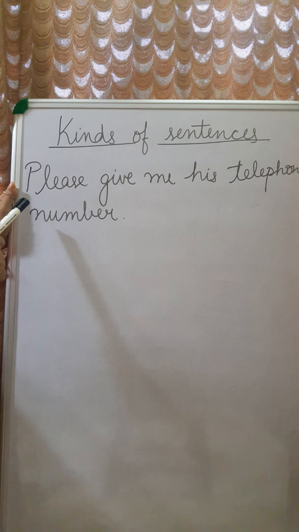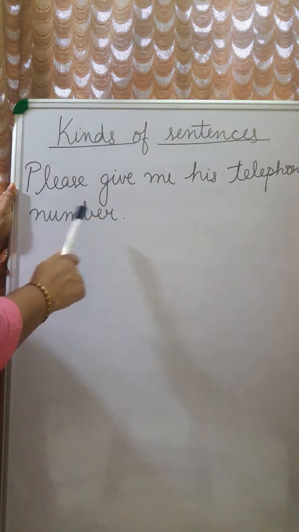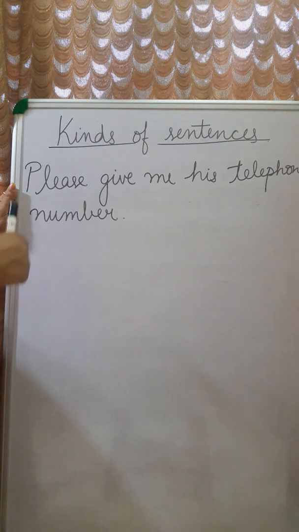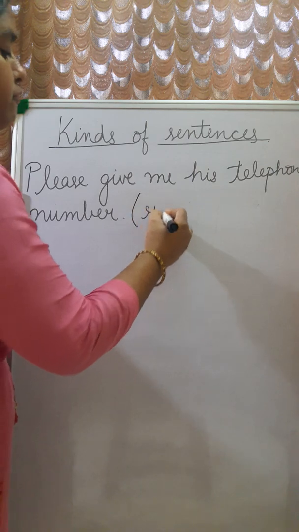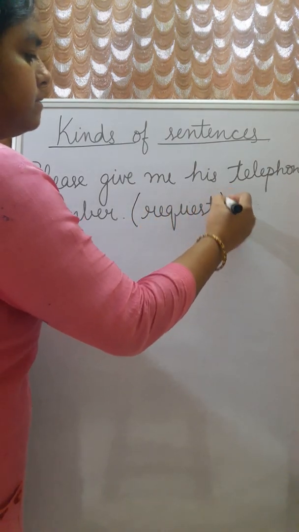Here is one more kind of sentence. Please give me his telephone number. Here the speaker is requesting someone to give the phone number of the person.